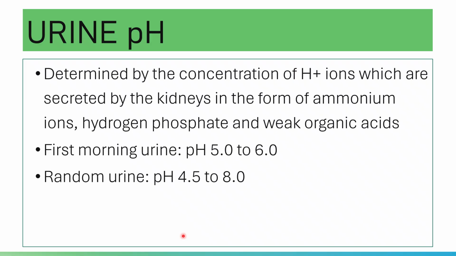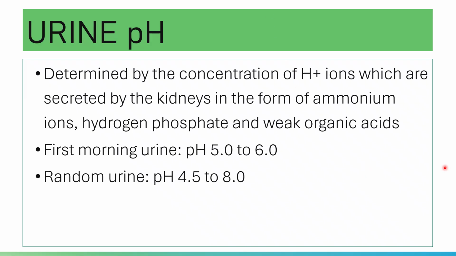So for your first morning urine, the pH ranges from 5 to 6.0. For your random urine, it ranges from pH 4.5 to 8.0. Please note that urine pH may vary from 4.6 to 8.0.